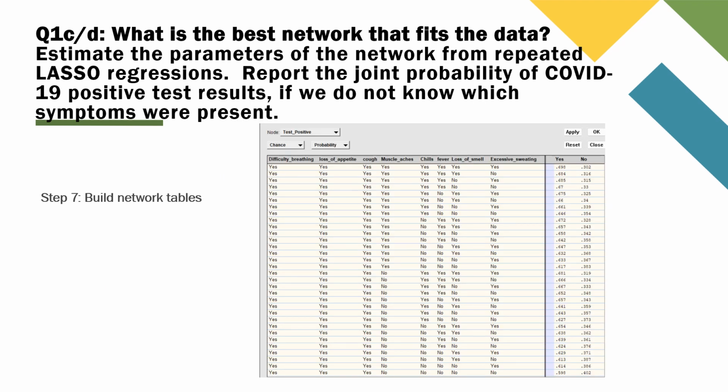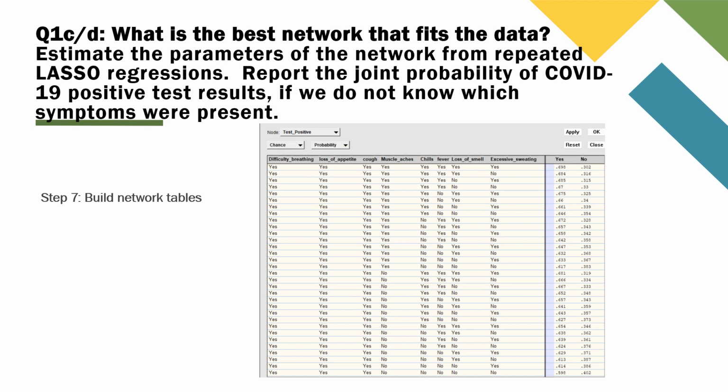Once we have all the probabilities, you build the network tables in Netica. You calculated the probability of y being 1, so the probabilities will be put into the yes column. You do not need to calculate and type 1 minus p for no. Just enter the yes probabilities and Netica will calculate the no probabilities for you. You will build all the node tables this way.